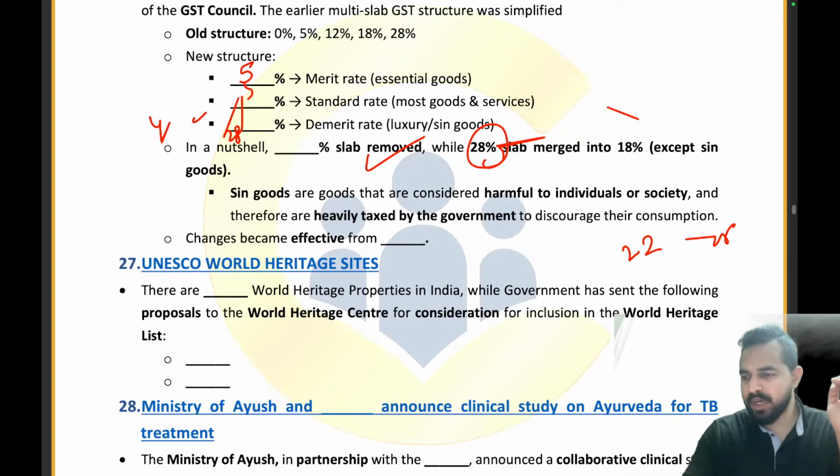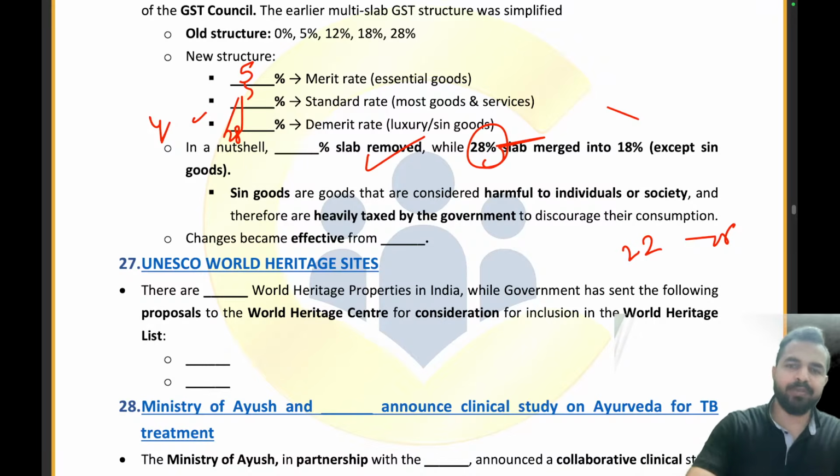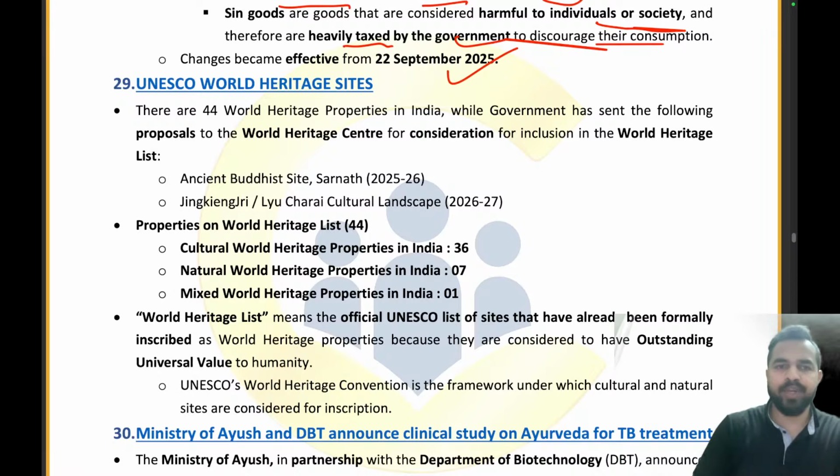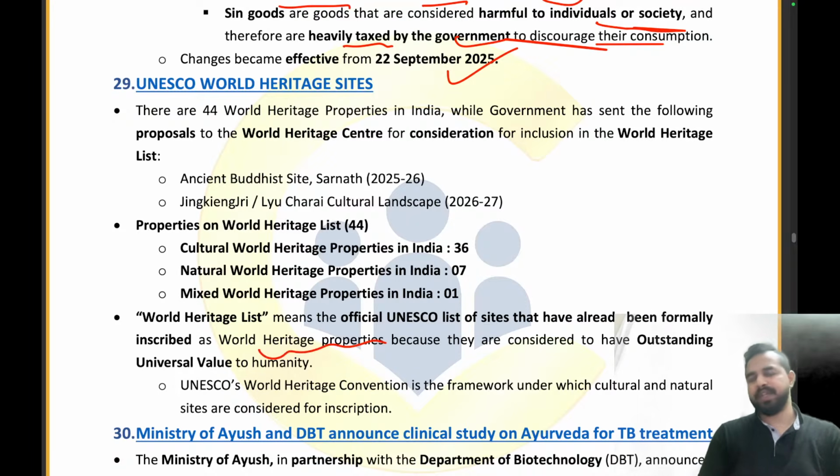I hope that this is clear to everyone. So getting it? Okay, absolutely great. Now let's move on to the next article. UNESCO World Heritage Sites. My dear friends, UNESCO World Heritage Sites. So World Heritage Sites are basically the sites which have been formally inscribed as World Heritage Properties, because these are being considered to have outstanding universal value to humanity.